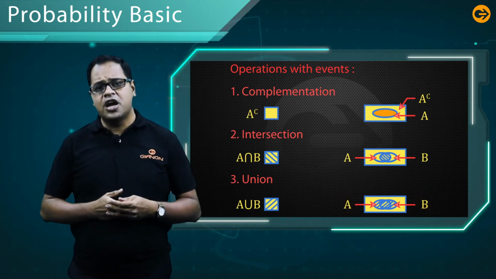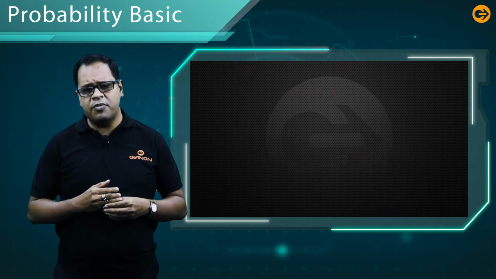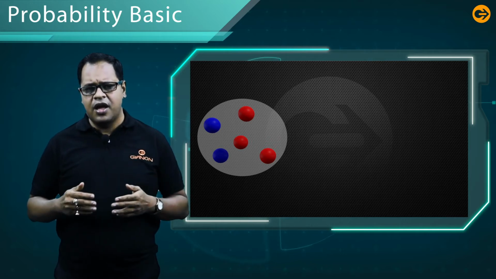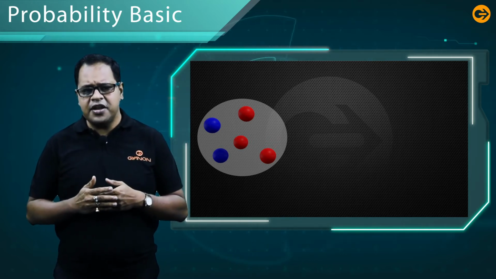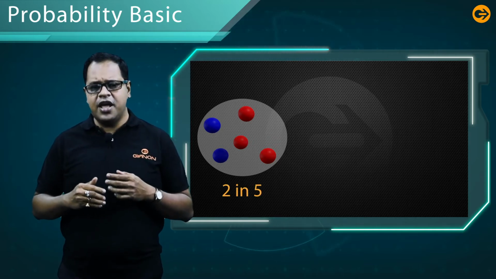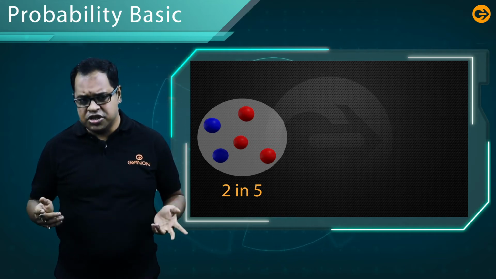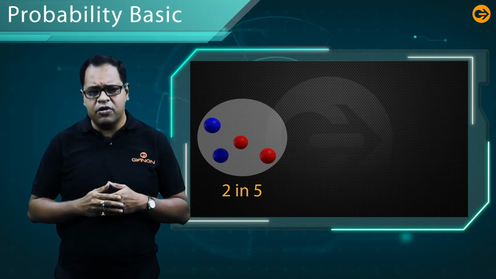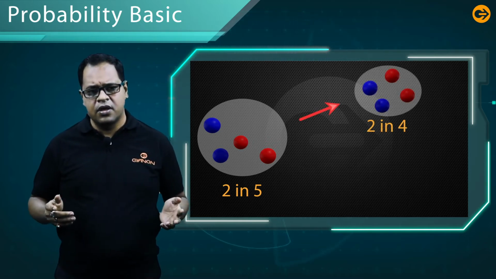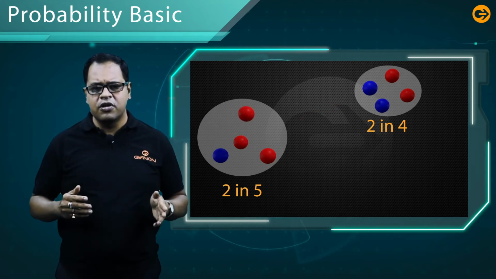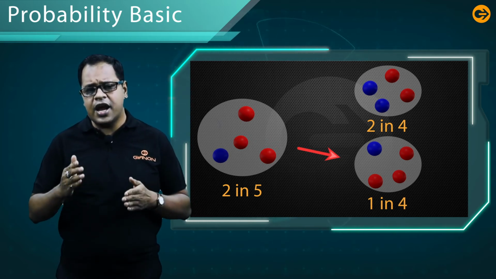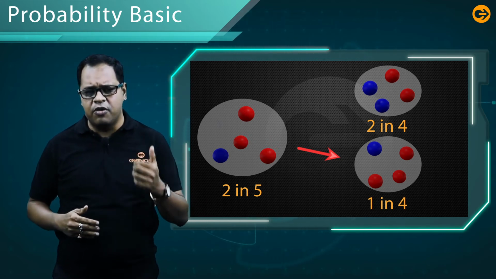Now let us discuss conditional probability. What is a conditional probability? Say there are 2 blue and 3 red marbles in a bag. What is the chance of getting a blue marble? The chance is 2 in 5. After taking one out, the chance changes. If we got a red marble before, then the chance of a blue marble next is 2 in 4. If we got a blue marble before, then the chance of a blue marble next is 1 in 4. That means a condition. It is known as conditional probability.